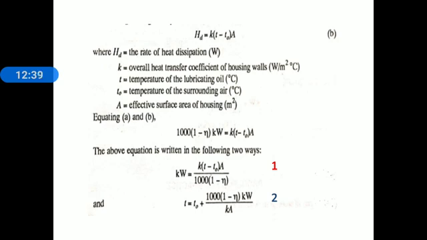Remember this: equation 1 gives the power transmitting capacity based on thermal consideration. Equation 2 gives the resultant temperature of the lubricating oil for the given power transmitting capacity.